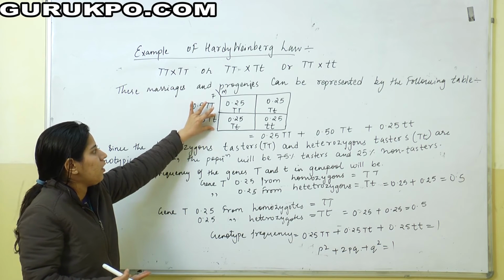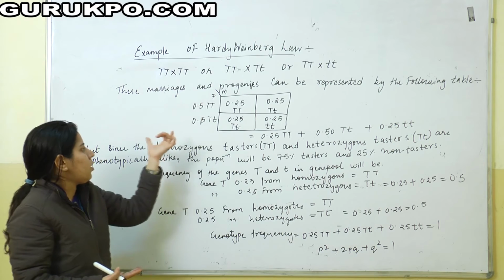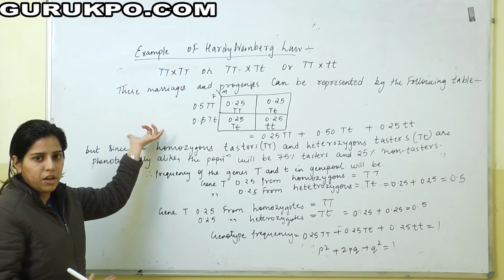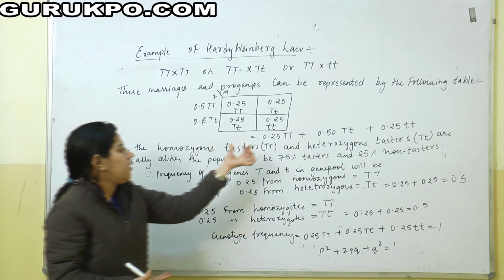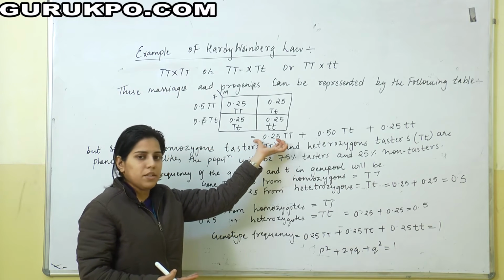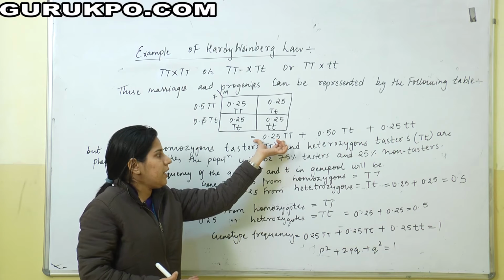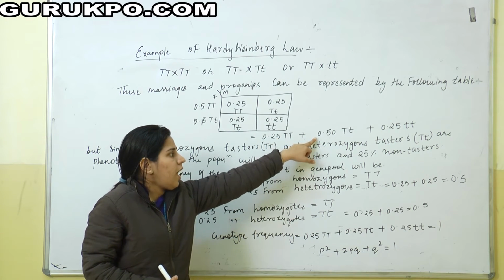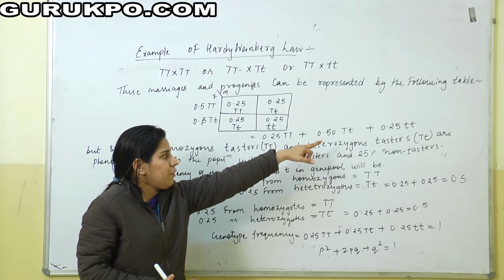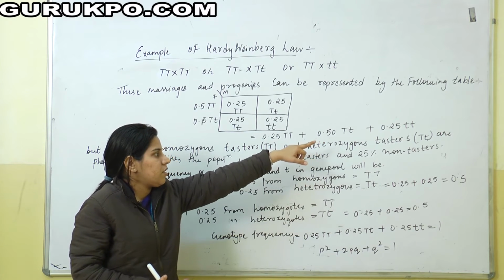If we solve the table, in this first generation, the genotype frequency of the people is 0.25 capital T capital T, that are tasters, 0.50 that are heterozygotes, and 0.25 small t small t, that are non-tasters.